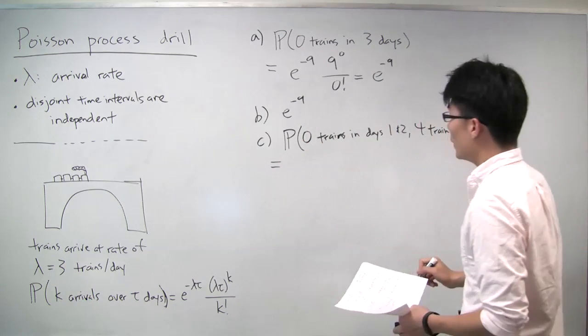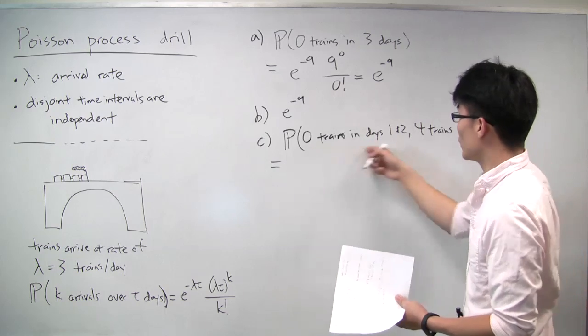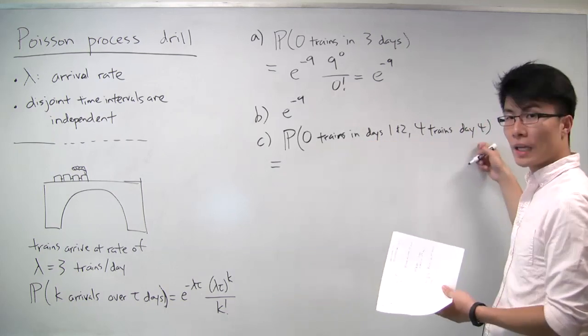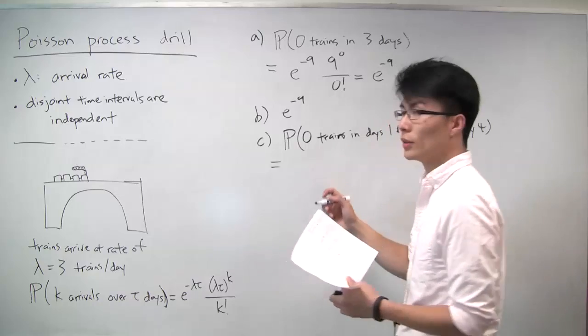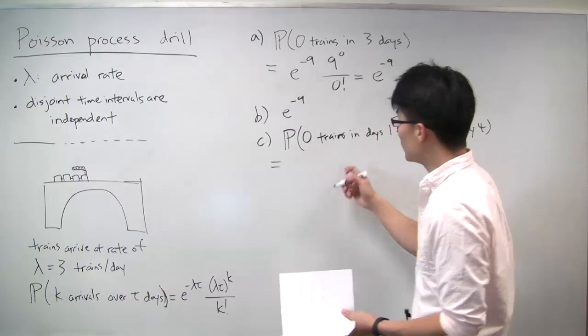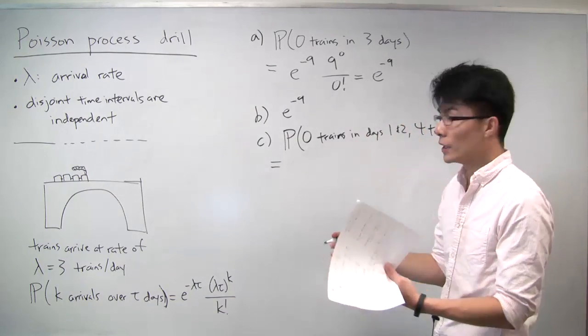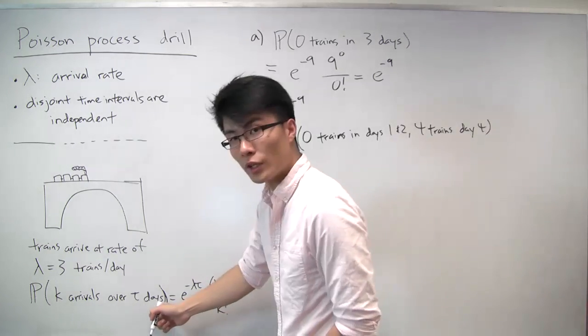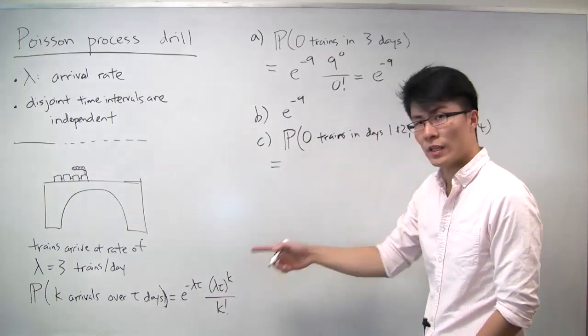Okay. But because this is independent, we can actually calculate the probability of this first part, the probability of the second part, and multiply them together. So what's the probability of no trains in days 1 and 2? Well, that is just, again, the probability of no arrivals in a duration of length 2, which we can calculate using this formula, where k is 0 and tau is now 2.